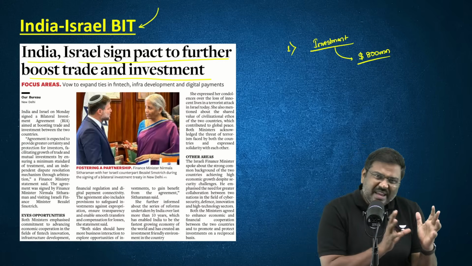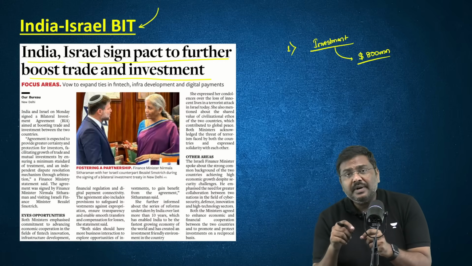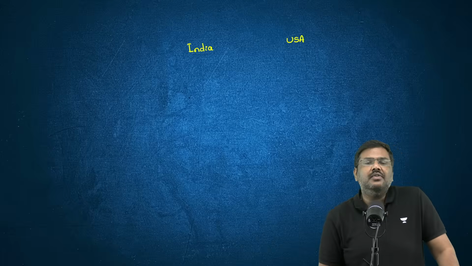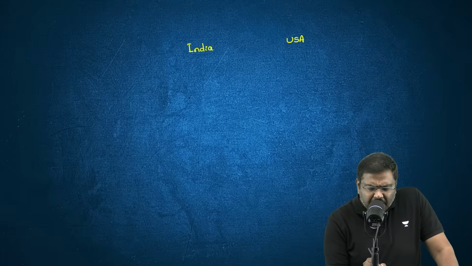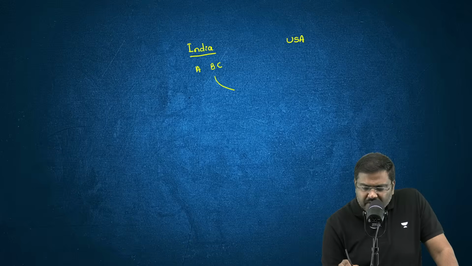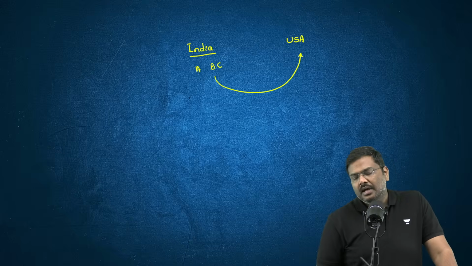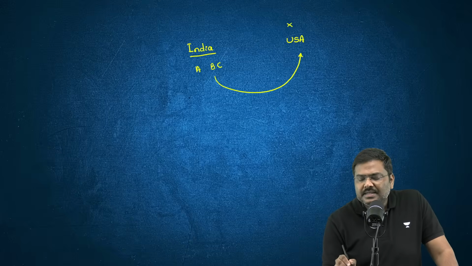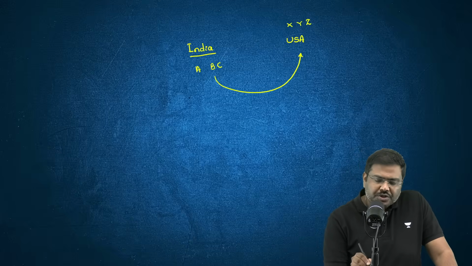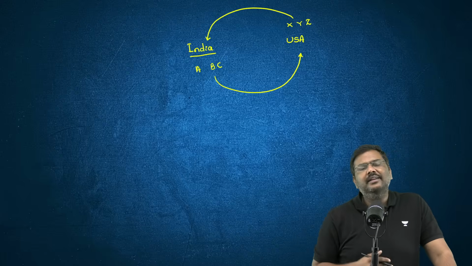But what is this BIT? Bilateral Investment Treaty. Now listen to me carefully. Let's say there are two countries, India and USA, United States of America. There are multiple companies in India which wish to invest in the USA market, and there are multiple companies in the USA which wish to invest in the Indian market.